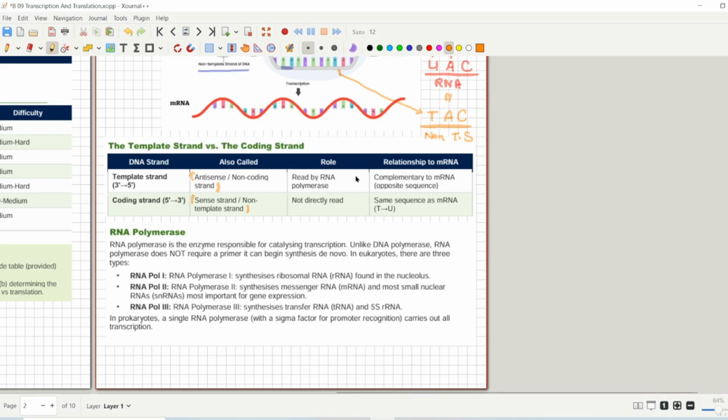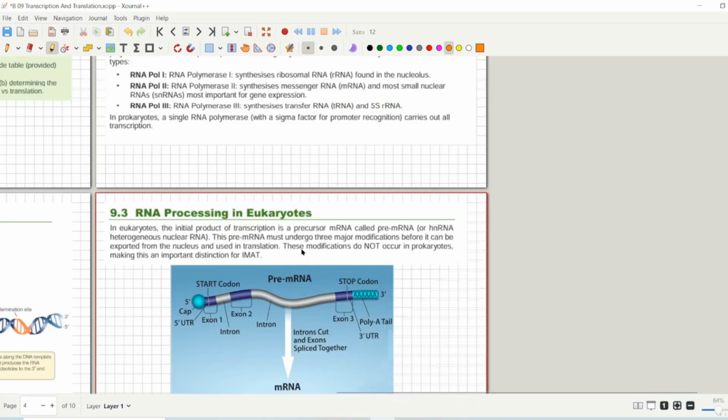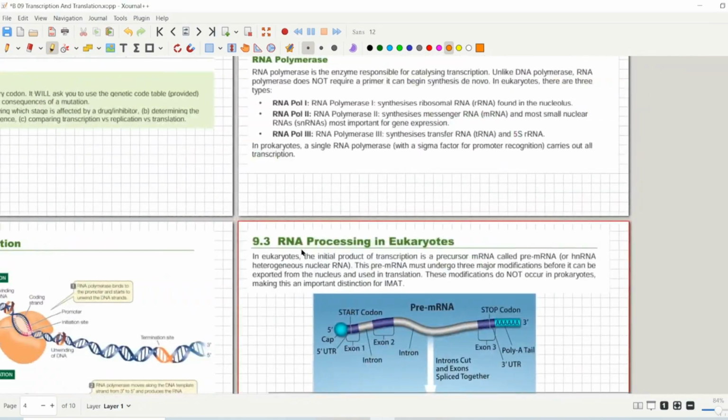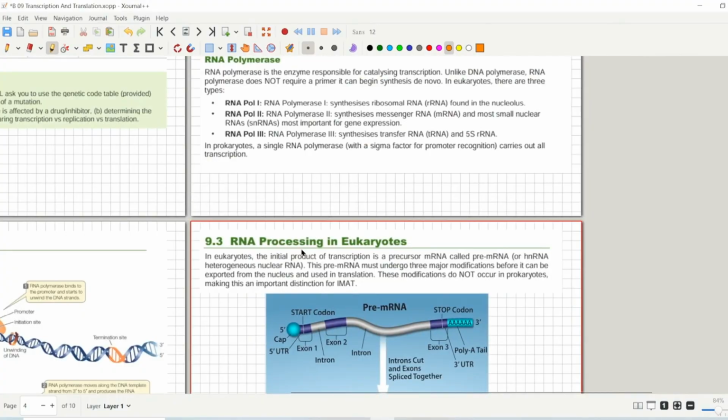If we talk about RNA polymerase, you have to be really careful about what to say and how to say it. Before we move on to the next topic, let me make a diagram for you. RNA polymerase contains 4 subunits. The first is 2 alpha and 2 beta. Let me draw it for you.